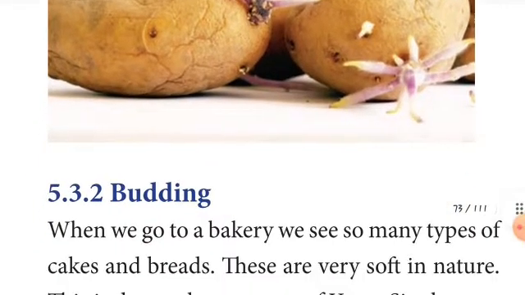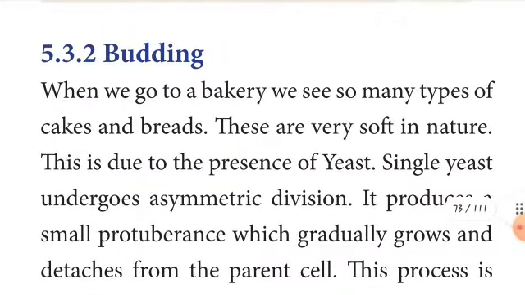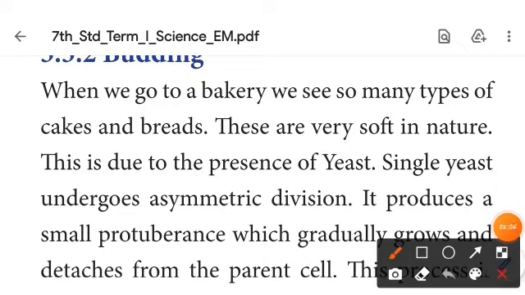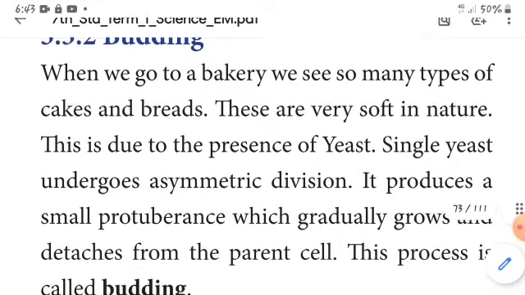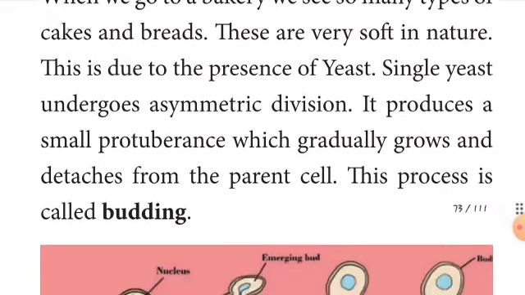Yes. Next, let us move to the next type, budding. Do you know what is budding, children? If you go to the bakery, children, you see many types of cakes and breads. They are very soft in nature. This is due to the presence of yeast, and that is the main reason, children. A single yeast cell undergoes asymmetric division. Here it produces a small protuberance which gradually grows and detaches from the parent cell.